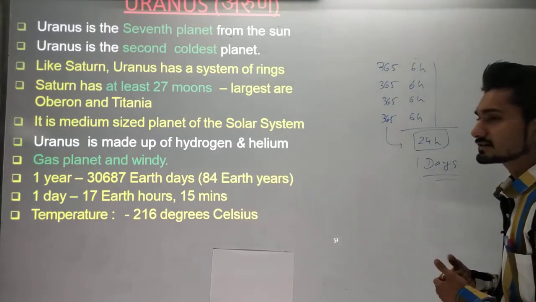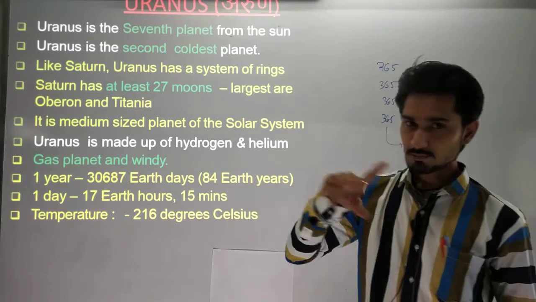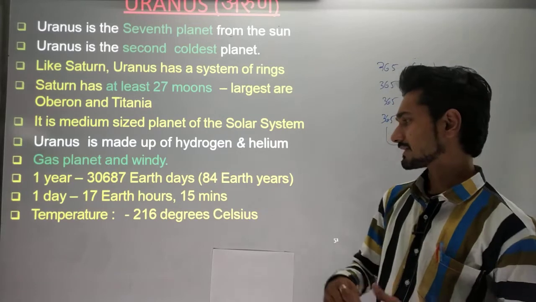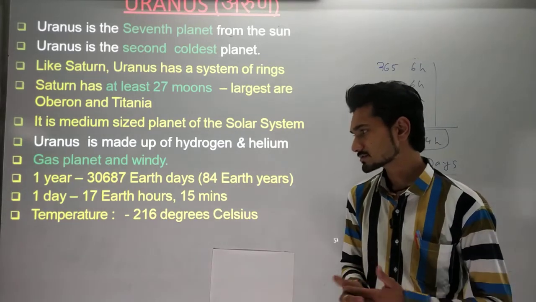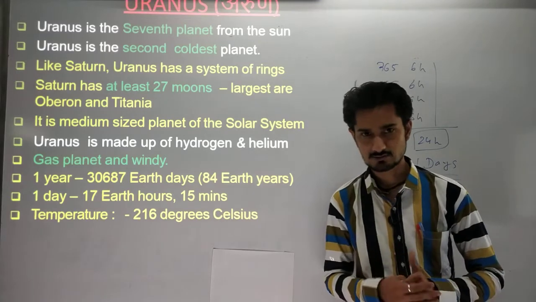It takes generally 30,687 days to complete one revolution around the sun, and its temperature lies from minus 2060 degrees to at least 10 degrees Celsius.